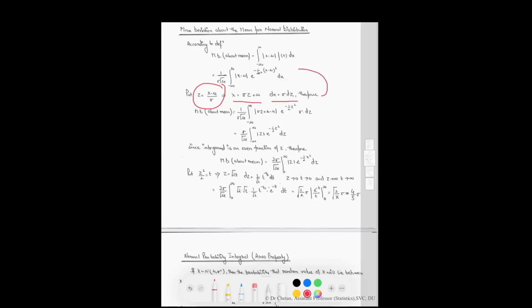Put these values in this equation. We will get this. After solving, we will get this. Since this function is an even function, it means we can write the limit 0 to infinity instead of minus infinity to infinity and multiply by 2.